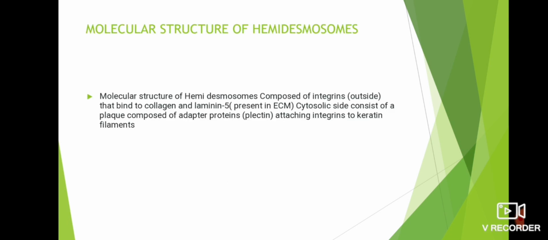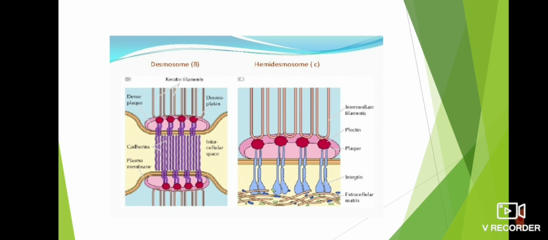Next we can discuss the molecular structure of hemidesmosomes. The molecular structure of hemidesmosomes is composed of integrins that bind to collagen and laminin 5 present in the ECM. The cytosolic side consists of a plaque composed of adapter proteins attaching integrins to keratin filaments. Here we can see the picture of desmosome and hemidesmosomes.